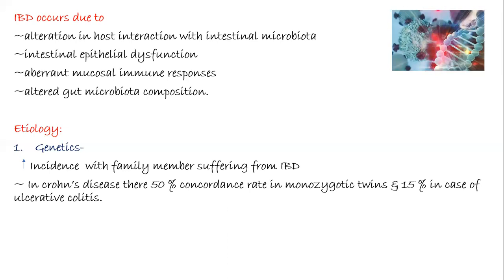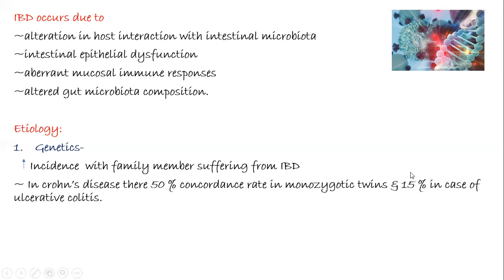That is, if one offspring of the monozygotic twins is suffering from Crohn's disease, then there is a 50% chance that the other offspring will also suffer from Crohn's disease.